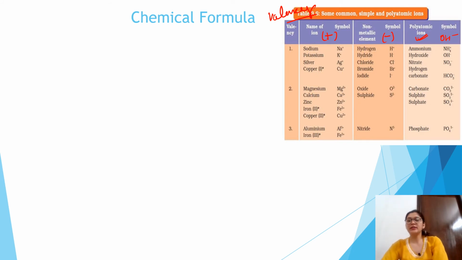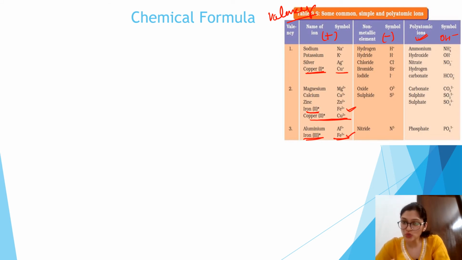There are certain elements in which the valency can be more than one. Copper has valency +1 as well as +2. Iron has valency +2 as well as +3.